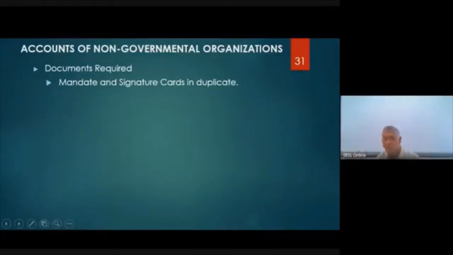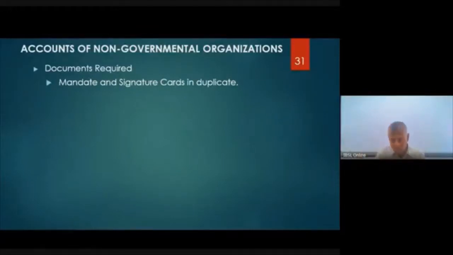Now that risk is not there. The account opening forms have places for the customer to give a specimen signature. They put it there. That form is scanned. Then the signature gets captured. A photo of the signature comes on the system.